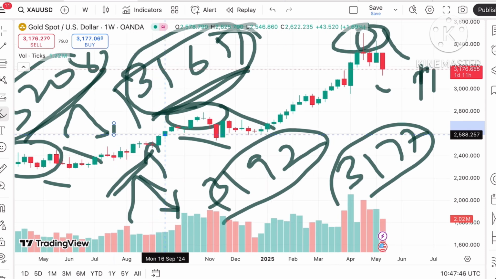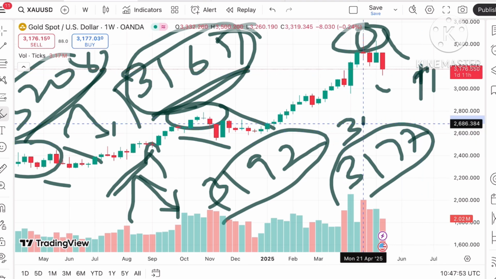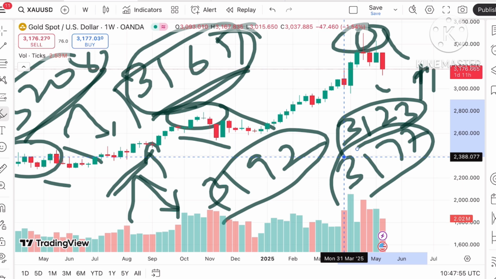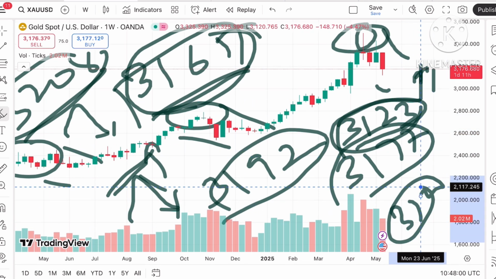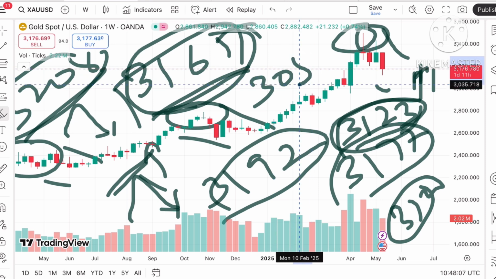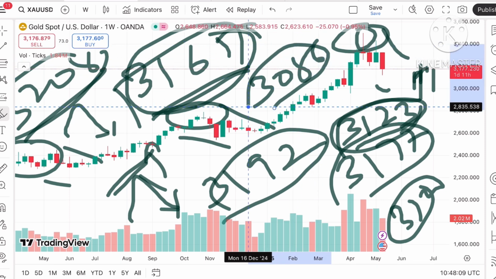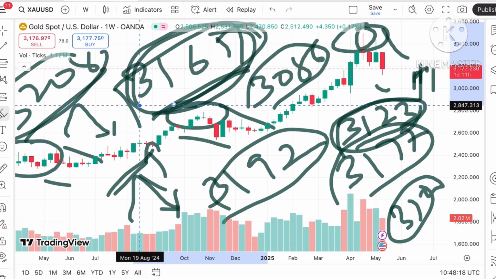we can see a further rise in the price of gold. But if the price starts going below a level of 3165, then the next support comes at a level of around $3123. It has already touched a level of 3120, which is today's low, so the probability can be high that it crosses this level, and after that we can see a support coming at a level of 3086. There was a sharp fall yesterday. Looking at this particular week, there is a continuous downfall, and chances are high that only above a level of 3165 can it move further upside.